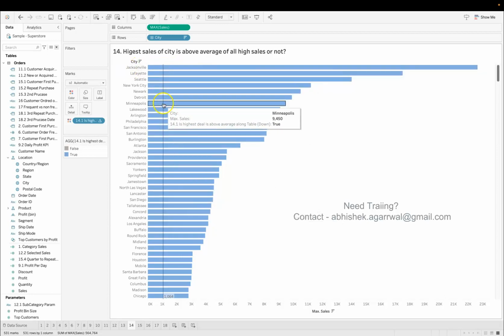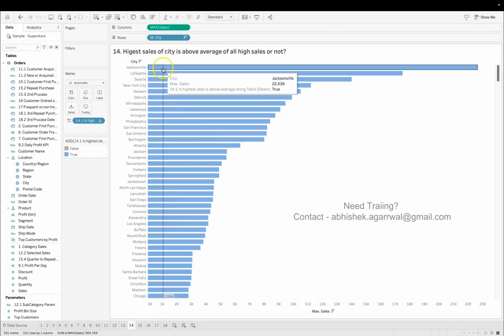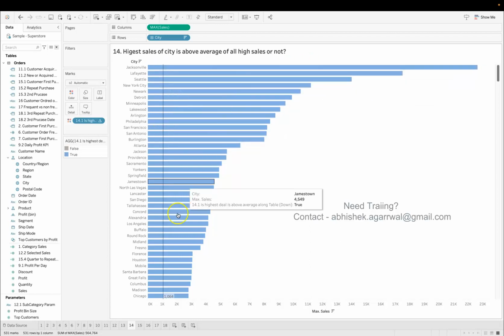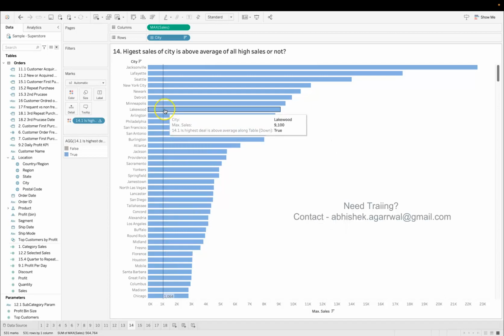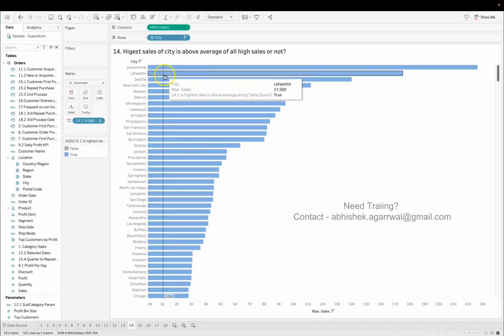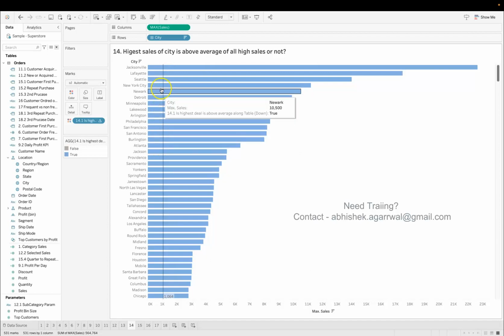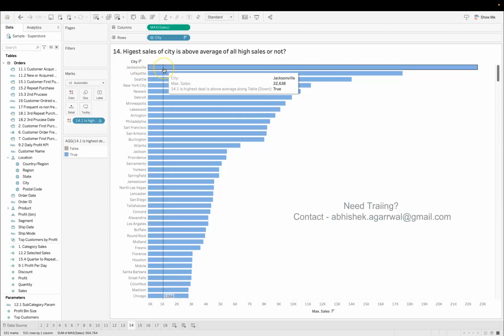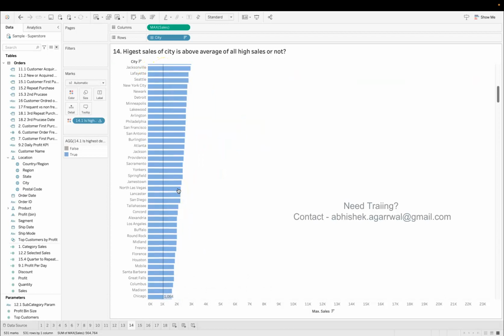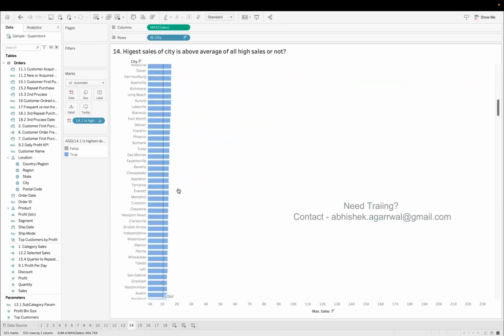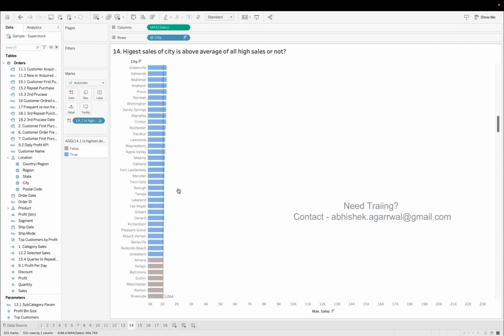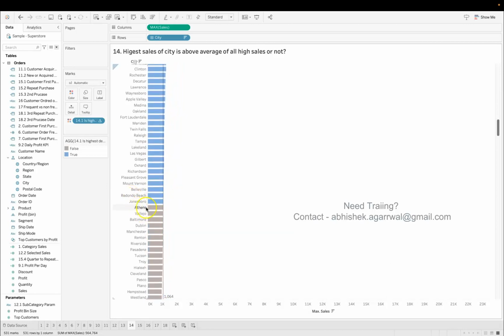And this is the average line, which is based on taking into consideration all of these sales and finding the average. Then we are plotting it over here and showing whether each city's highest sales is above this average or not. And if you see down below, with the color coding we are showing you the cities which are below the average sales.